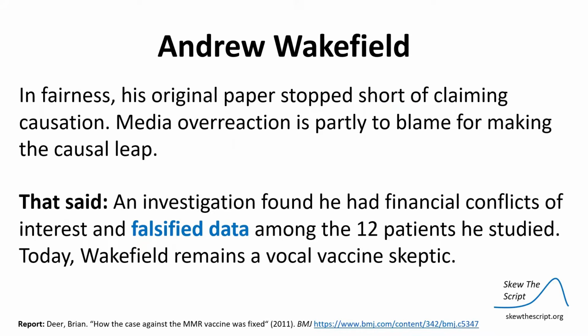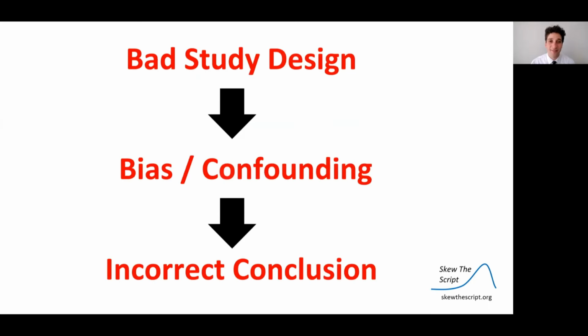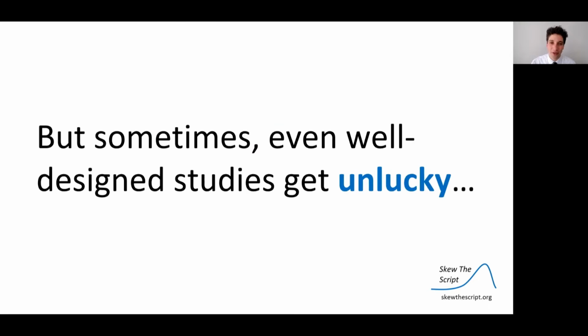One other thing to know is that today Wakefield remains a vocal vaccine skeptic. But to this day, there's been no well-designed study that has found a causal link between the MMR vaccine and autism. As we know, statisticians, bad study design can lead to bias or confounding and incorrect conclusions.